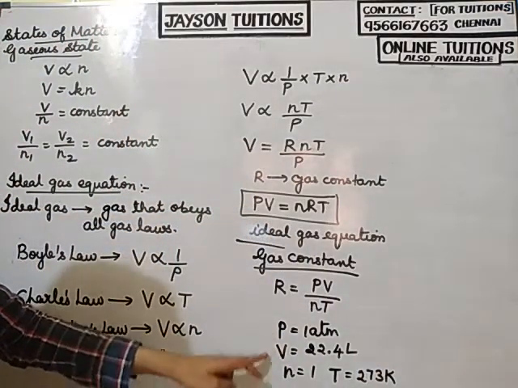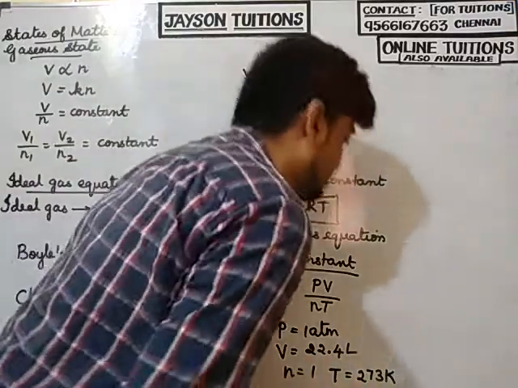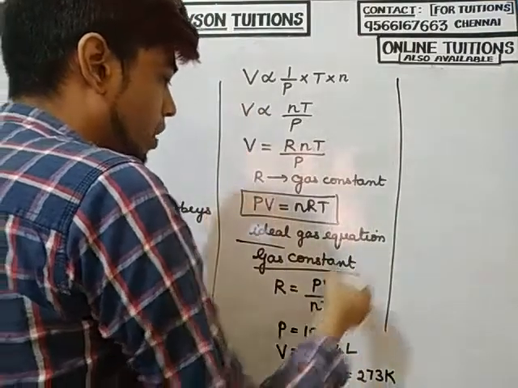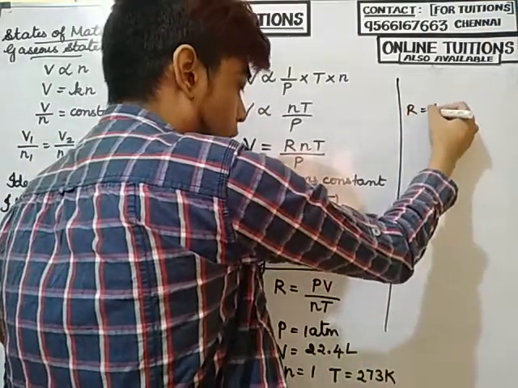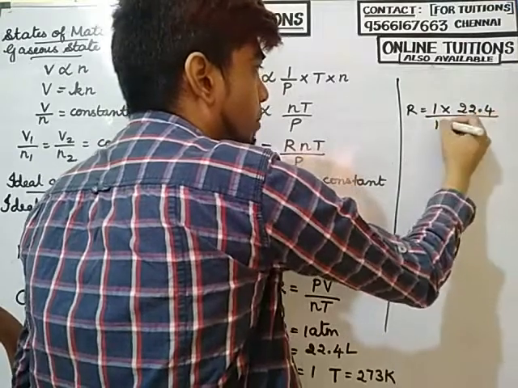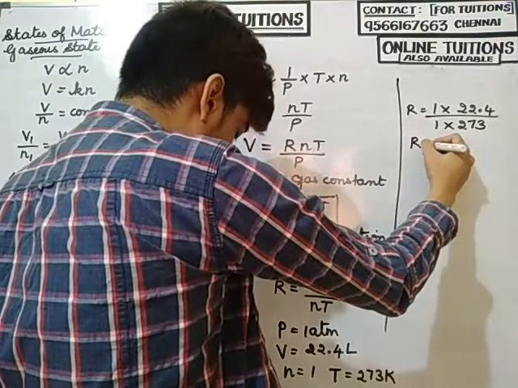If I substitute all these values here, I will get the value of R. So R is equal to 1 into 22.4 divided by 1 into 273.